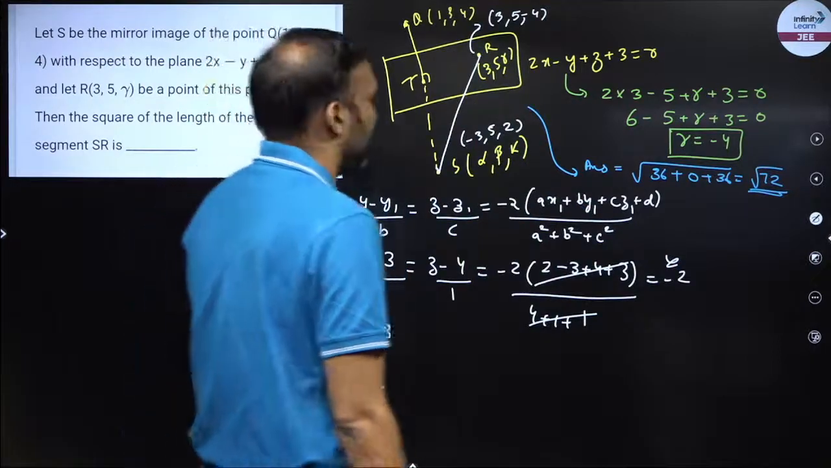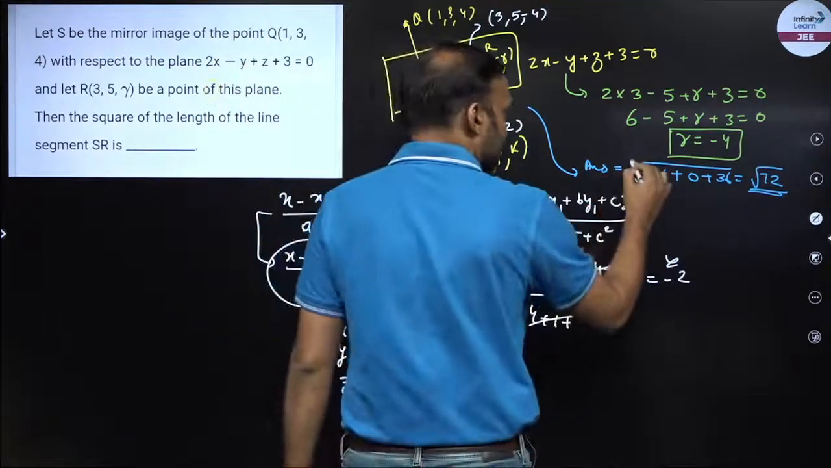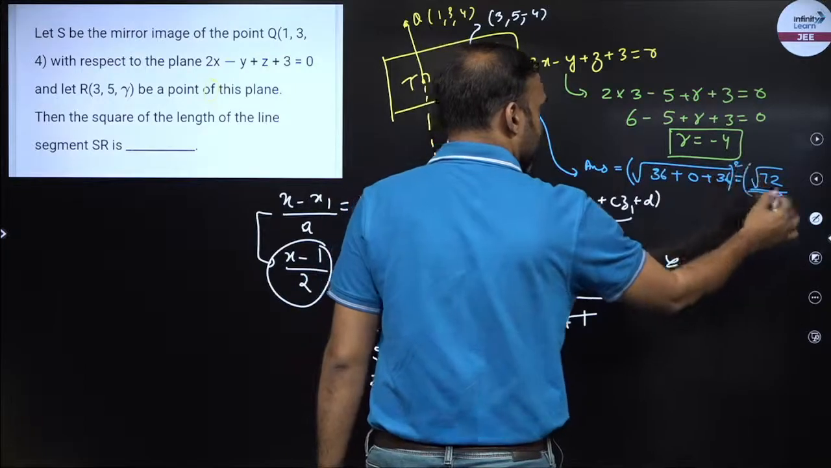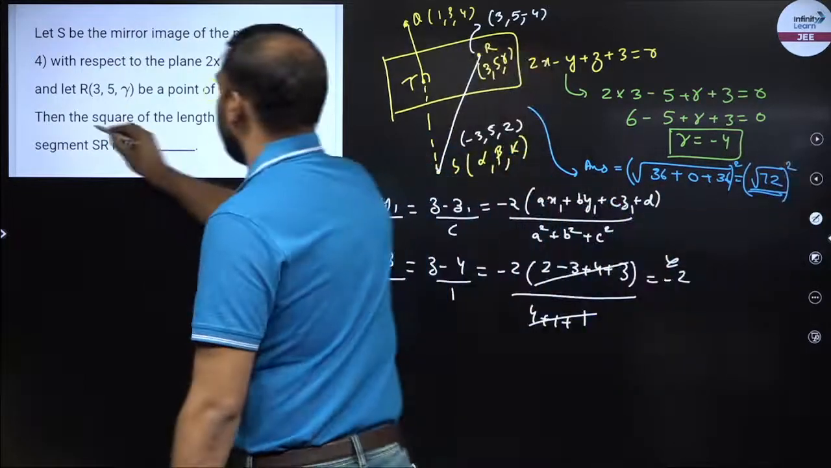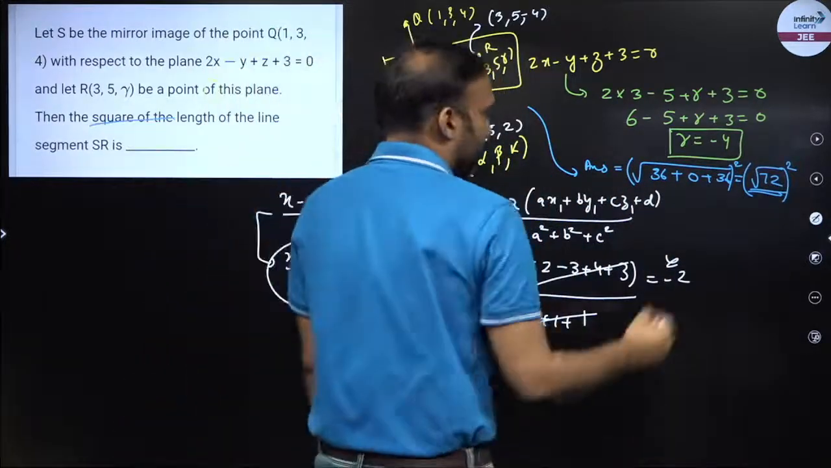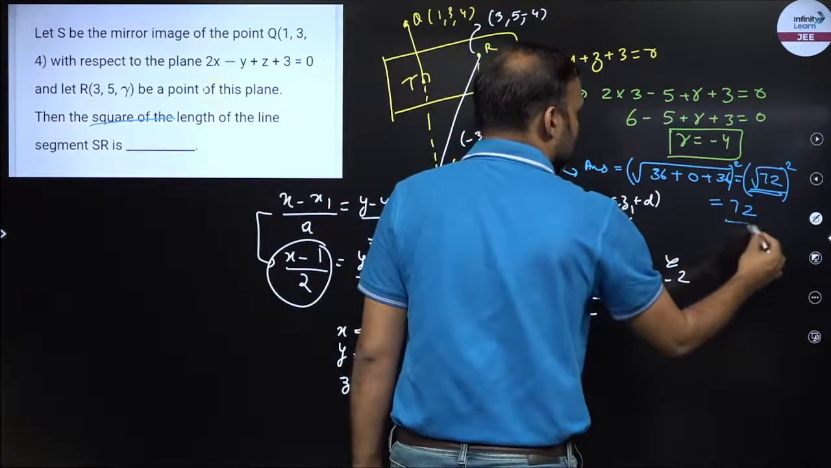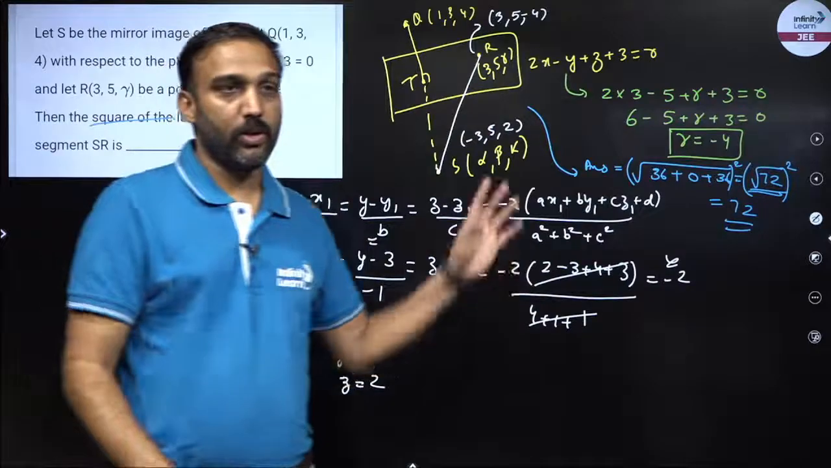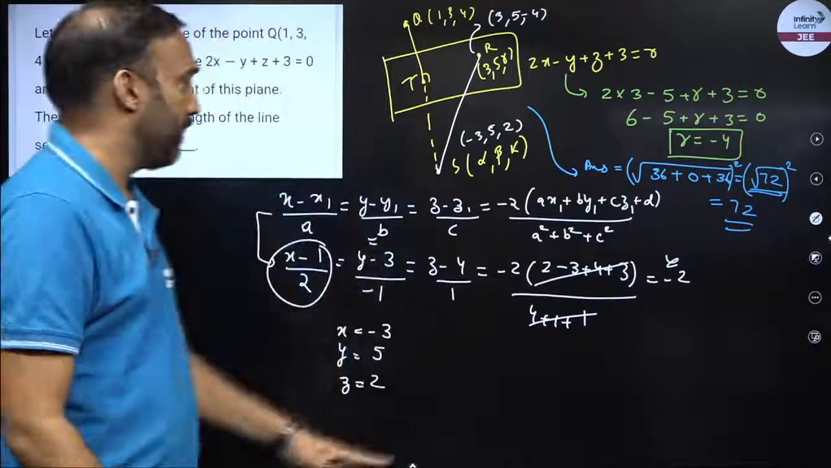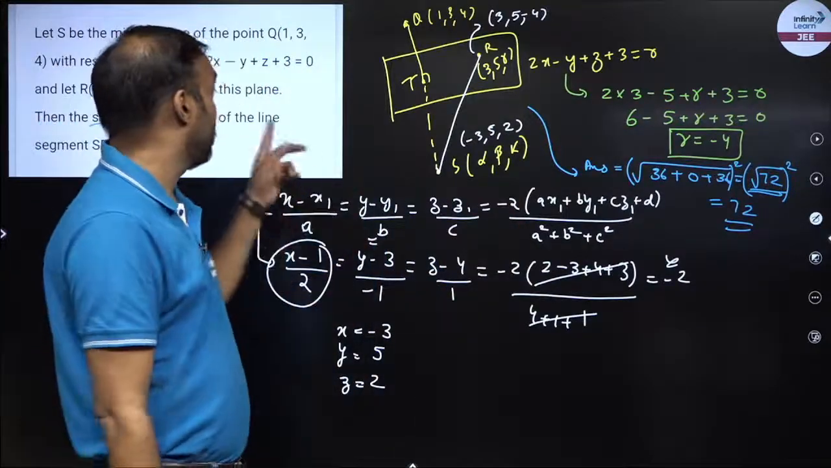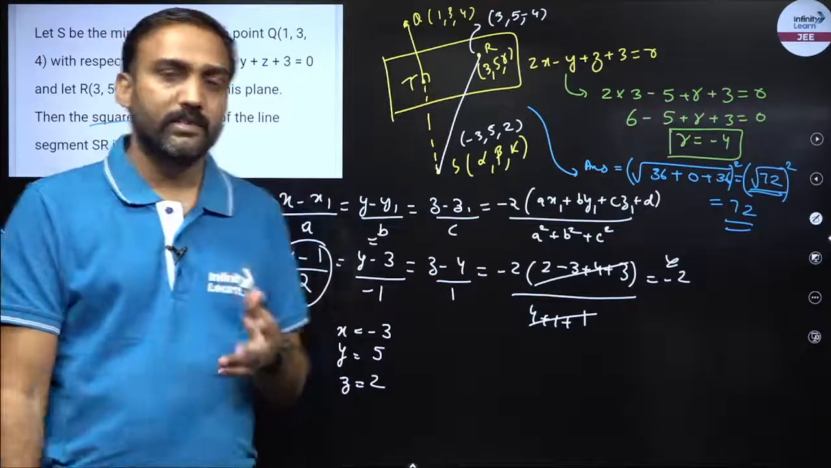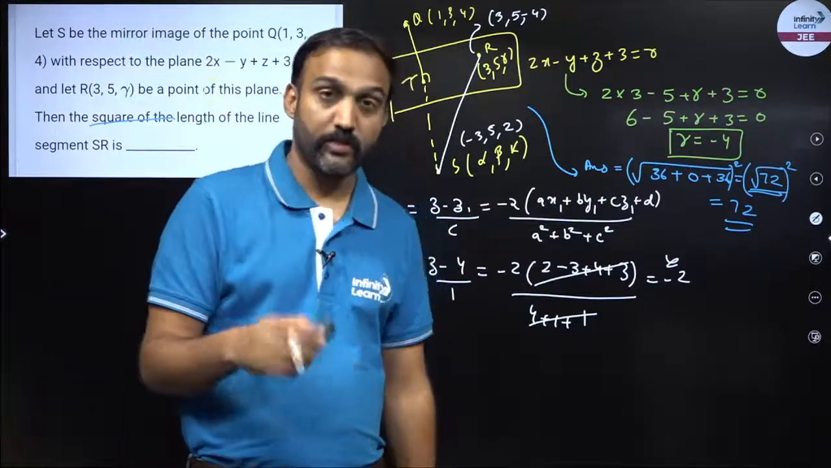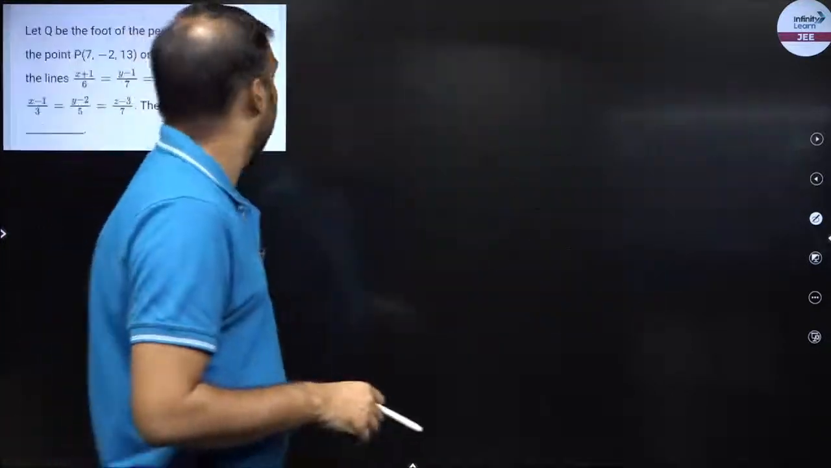So this would be my answer. Sorry, square of the length. So my answer is the square of this length, right? The question says find the square of the length, not just the length. So your answer is 72, right? Now you can observe the approach that I have been using to solve questions that have already appeared in JEE Main 2021, right? Now we move on to the next example.